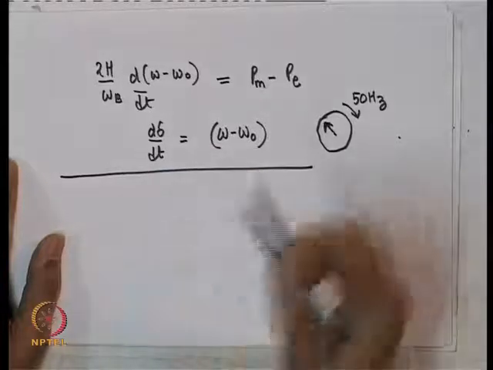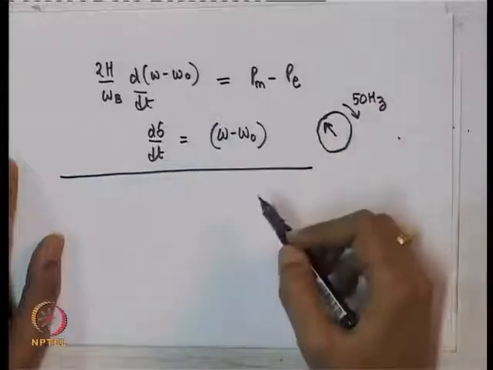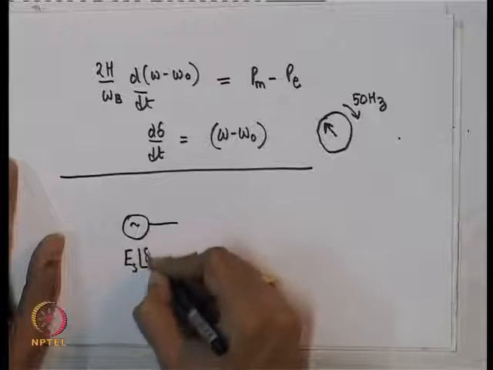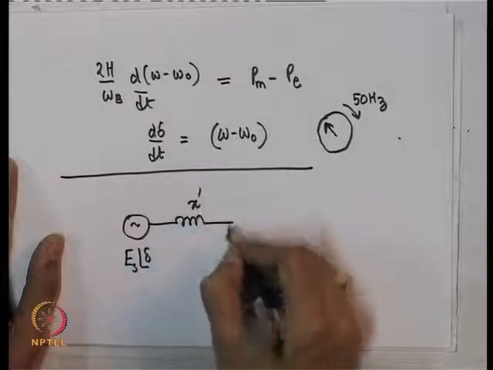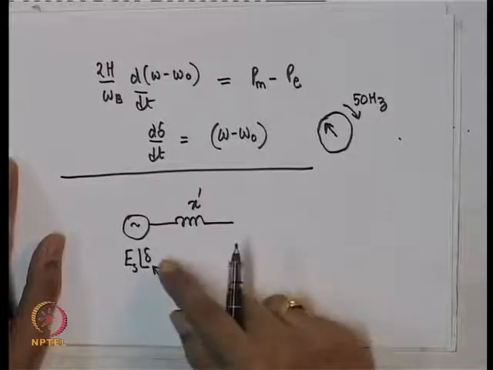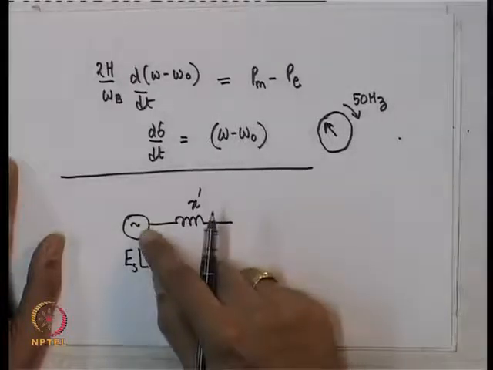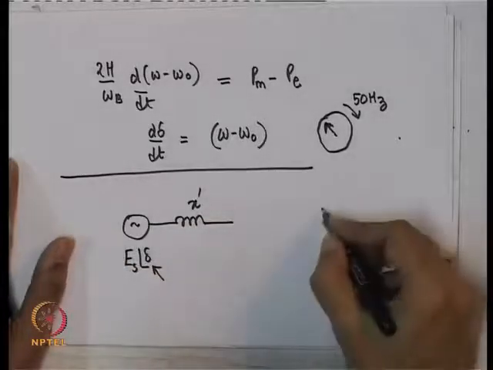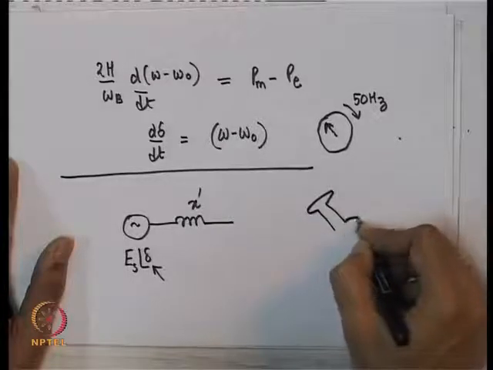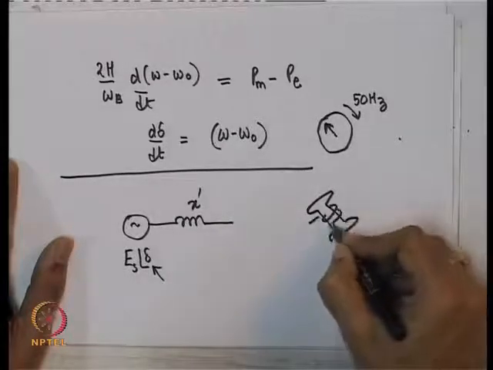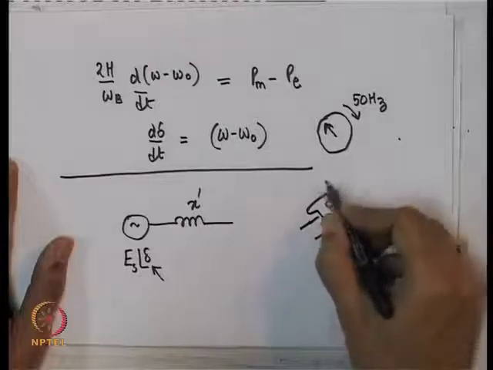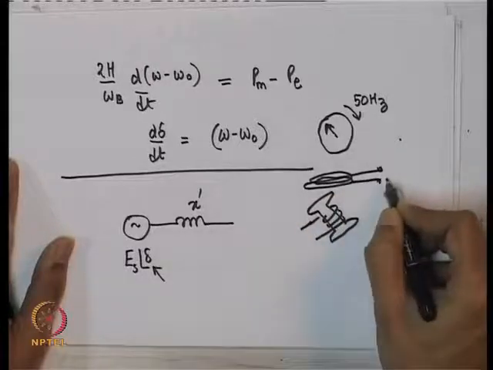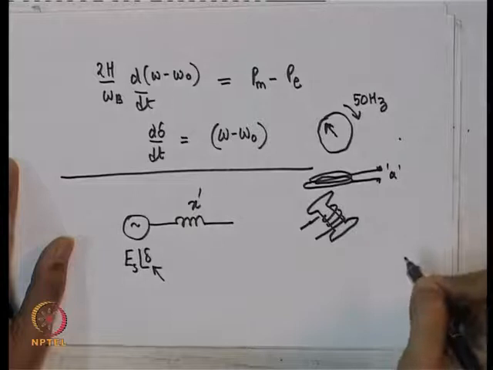Remember, the position of the rotor of a synchronous machine also determines the phase angle of the voltage which appears at the terminals. That is why this delta also has a bearing on the phase angle of the voltage of this voltage source in this model of the synchronous machine. This is again not difficult to understand intuitively, because the position of the field which is on the rotor will really determine the phase angle of the voltage which appears in the stator winding, say the A phase stator winding.